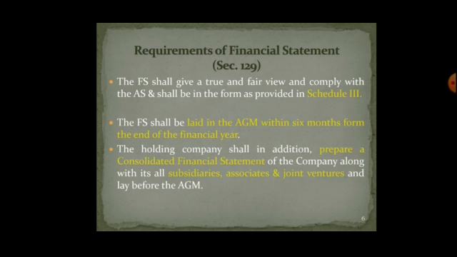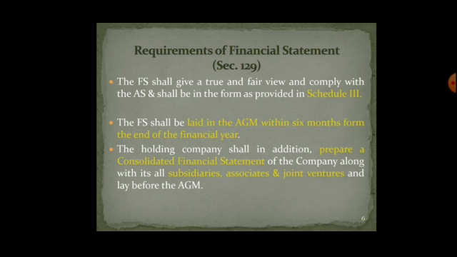Requirements of financial statement. The financial statement should give a true and fair view of a company with accounting standards and shall be in the form as provided in Schedule 3. The financial statement shall be laid in the AGM, that is annual general meeting, within the 6 months from the end of the financial year.